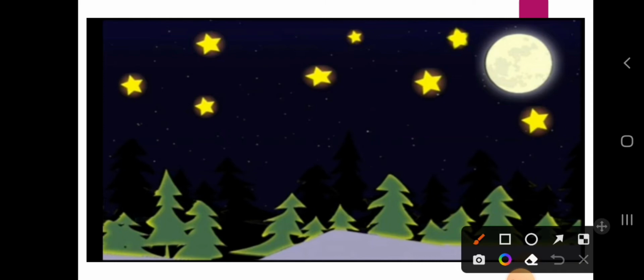Dear students, when you observe the stars, are all the shapes and sizes of the stars equal? No, they are of different sizes and shapes. This one is small, this one is big. Why is it so? Because some of the stars are near to the earth and some of the stars are away from the earth.